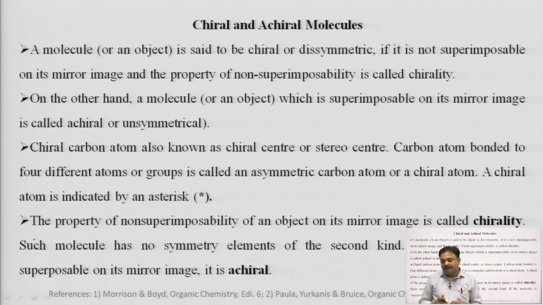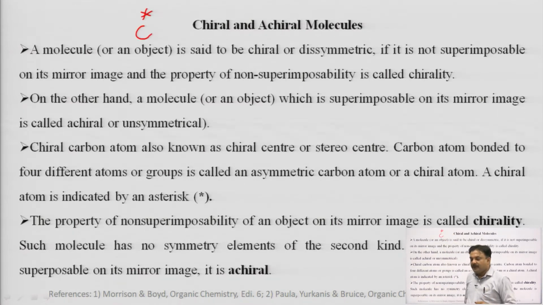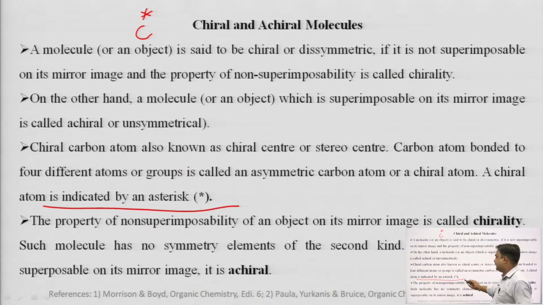The chiral atom is identified by putting an asterisk upon the atom. The property of non-superimposability of an object on its mirror image is called chirality.